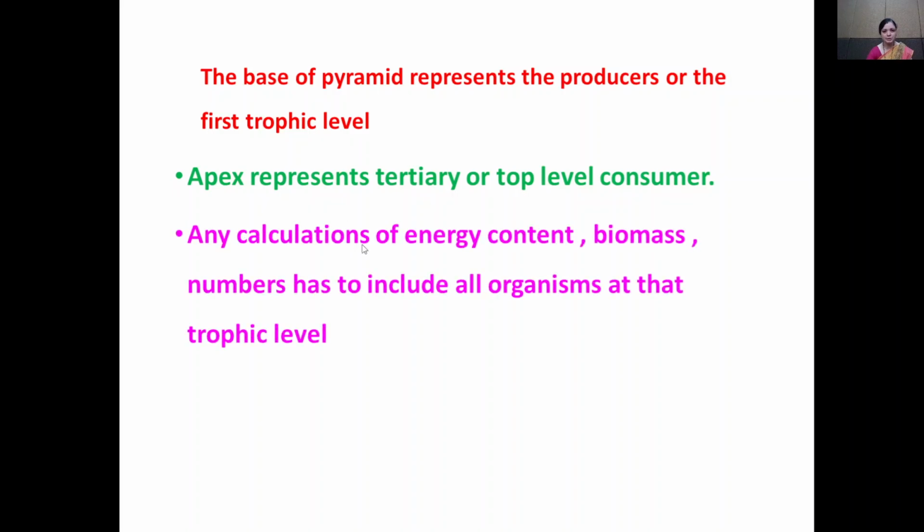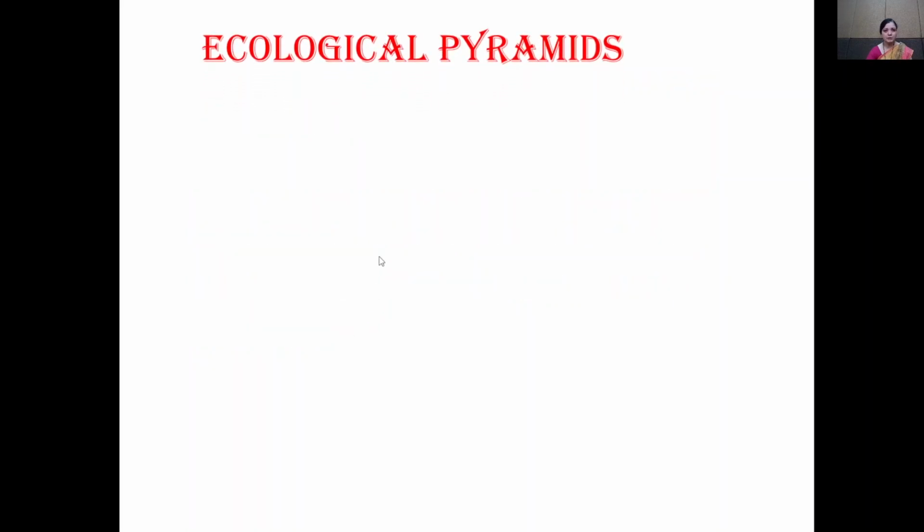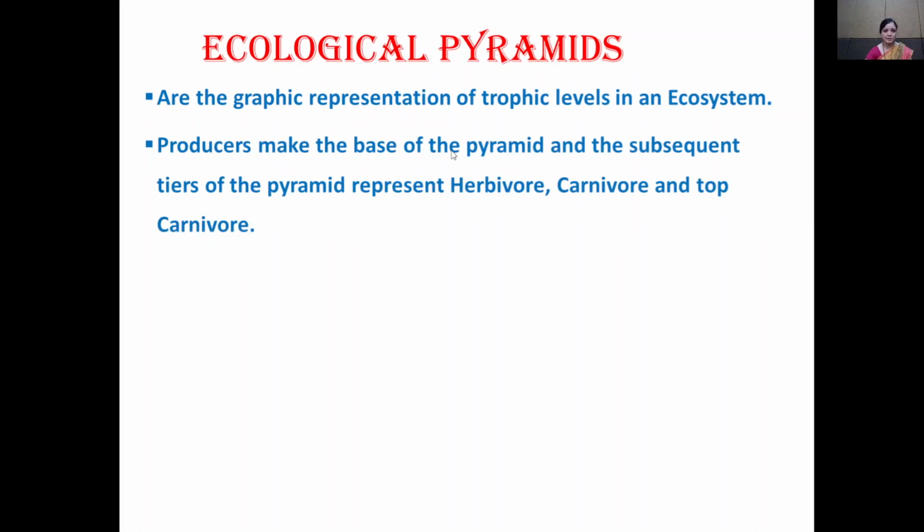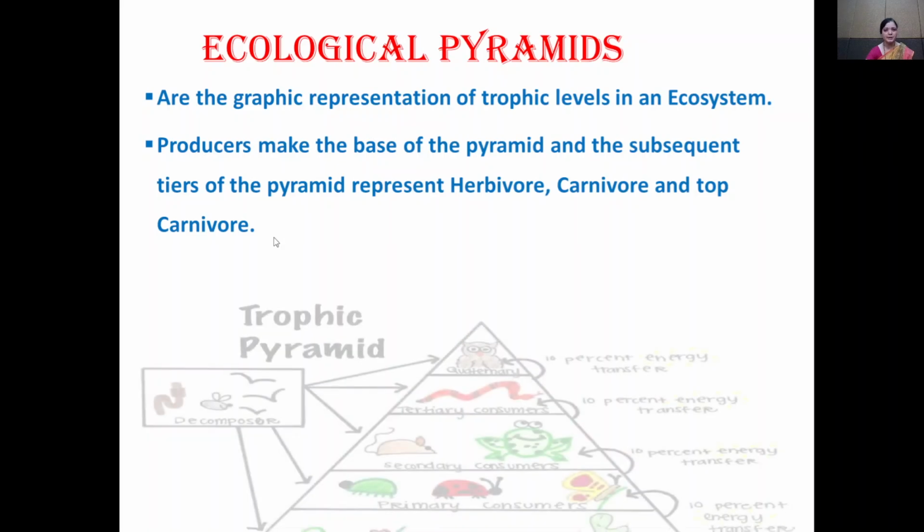Any calculation of energy content, biomass or number has to include all organisms at that trophic level. Producers make the base of the pyramid, and the subsequent tiers represent herbivores, carnivores and top carnivores, which are present in different trophic levels.